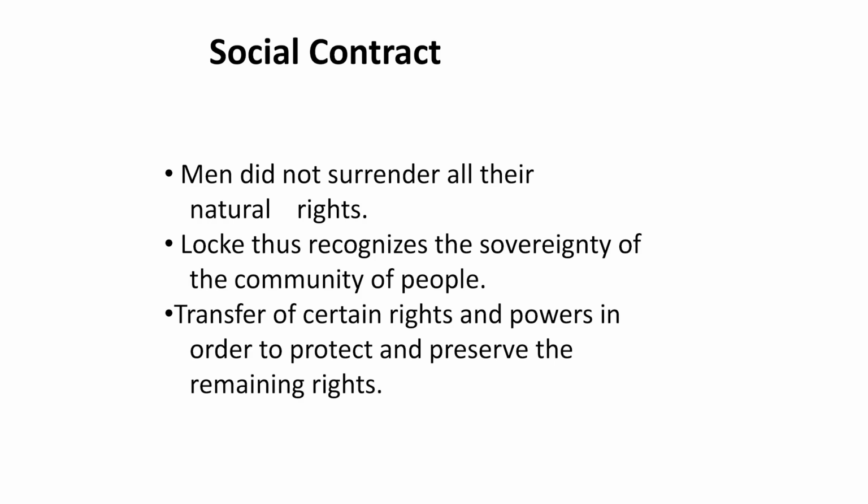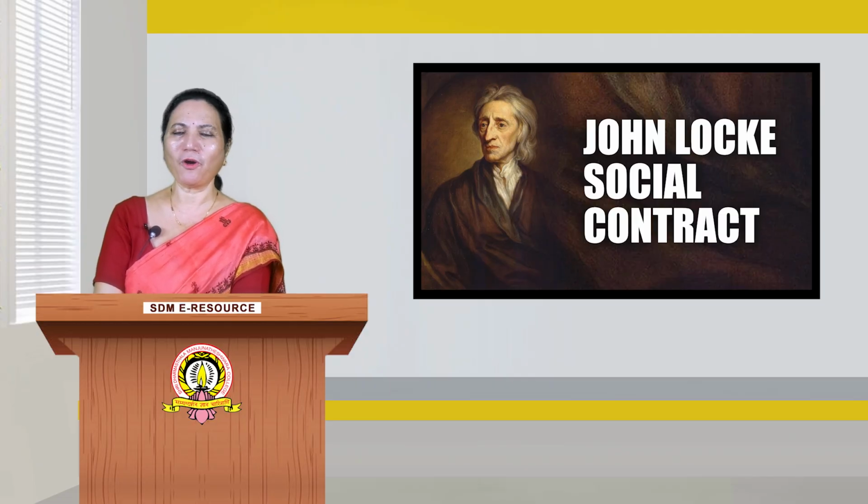Men enter into contract with one another so as to form a civil society, and this contract was of all with all and was a social contract. With this first contract, the state of nature ended and civil society was born. In order to form a civil society, men surrendered certain rights and powers so that at least the remaining rights could be enjoyed. But the surrender of rights was not made to a monarch or to any assembly of men, but